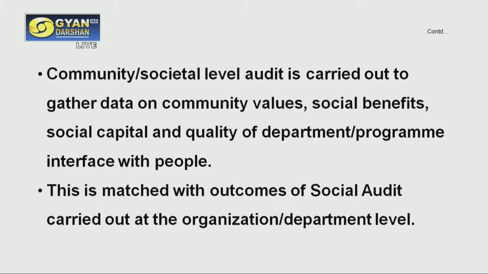Community or social level audit is carried out by gathering the data on community values, social benefits, social capital and quality of department or program interface with people. Whatever programs that particular organization implements, whether they are able to interface with the people or not, this is matched with outcomes of social audit carried out at the organization or department level.